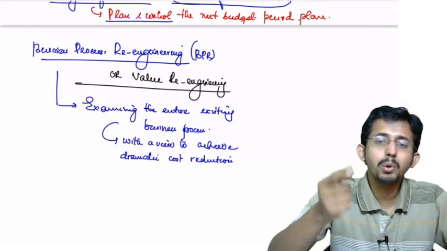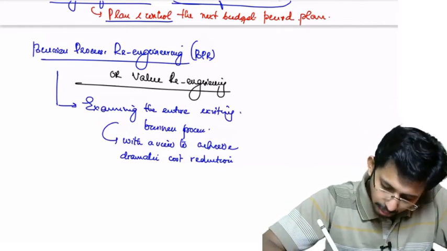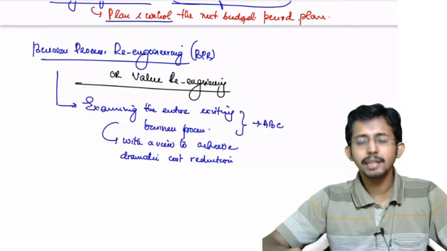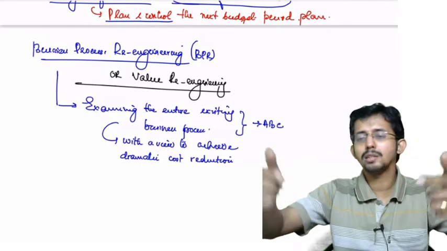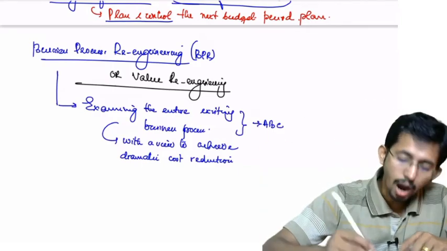Okay, now how do you examine this entire existing business process? By using ABC. And what do you do in ABC? Again, your entire business process is divided into various activities. Then you exercise all your ABC costing techniques. Okay, and what is the outcome?